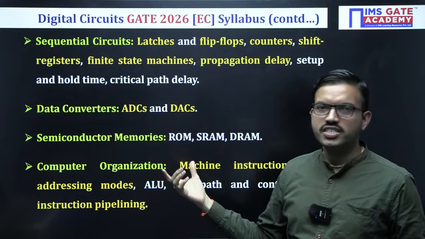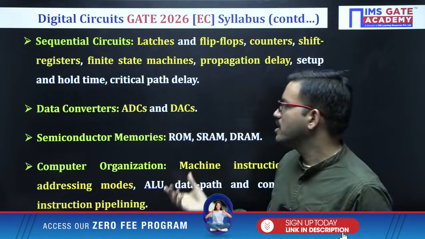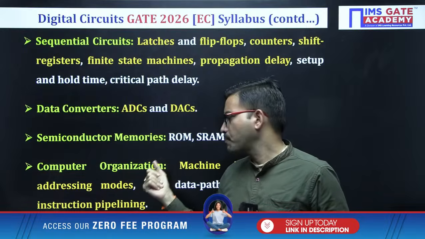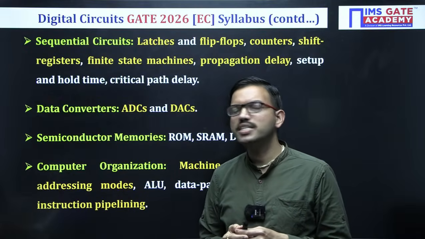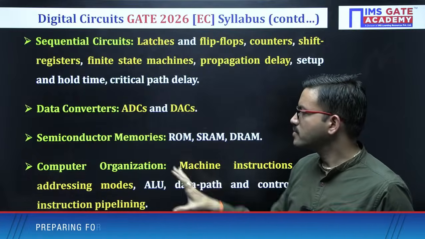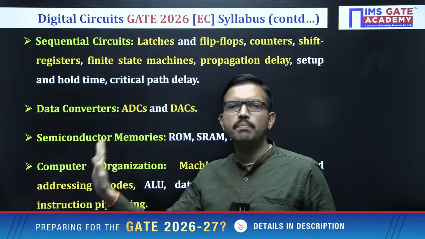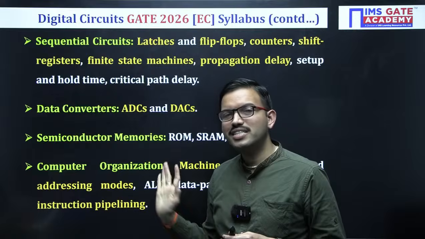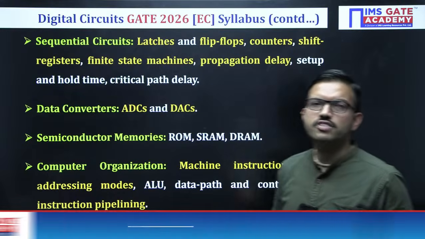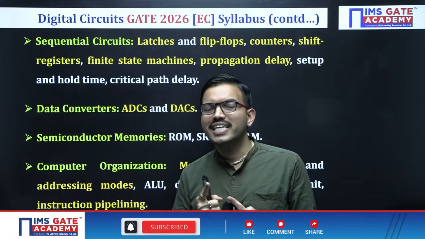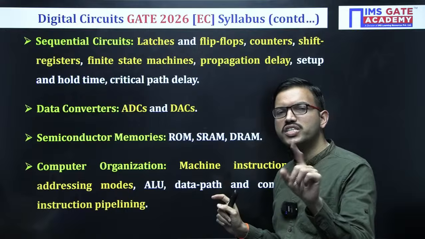topic, that is computer organization. See, in the GATE syllabus, with respect to the GATE 2022 syllabus, when they introduced changes, they removed the microprocessor. Earlier the 8085 microprocessor was there, they removed that one. In place of that, they introduced this topic, computer organization. Regarding this, in GATE 2022 and then GATE 2024, that means alternate years, they have given one question which is of 2 marks.